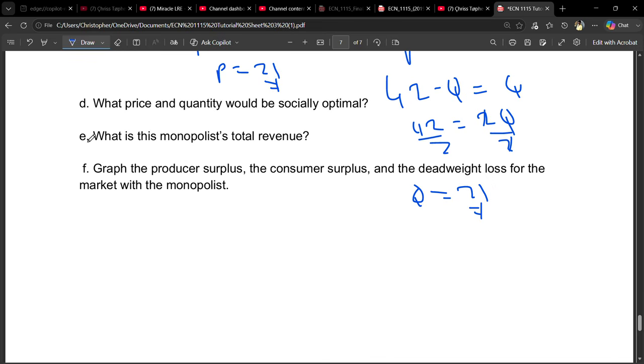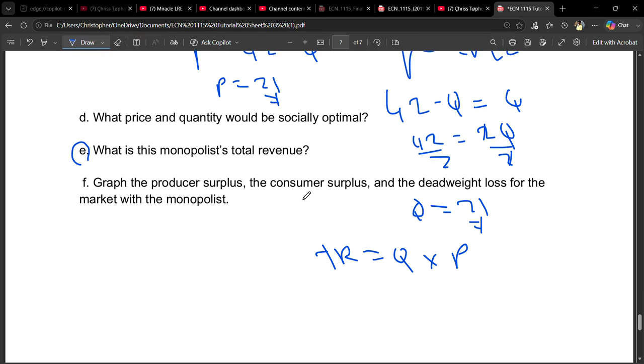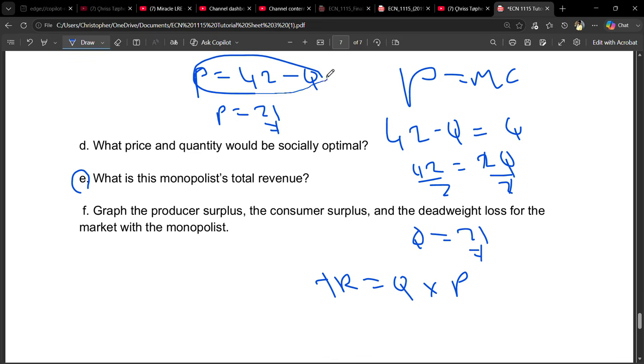And moving on to E, which was saying what is the monopoly's total revenue. The monopoly's total revenue is going to be found by the same thing we've been doing. Total revenue is simply quantity times price. So we get the price that we have, we multiply it by quantity. The answer that we find would be our total revenue.